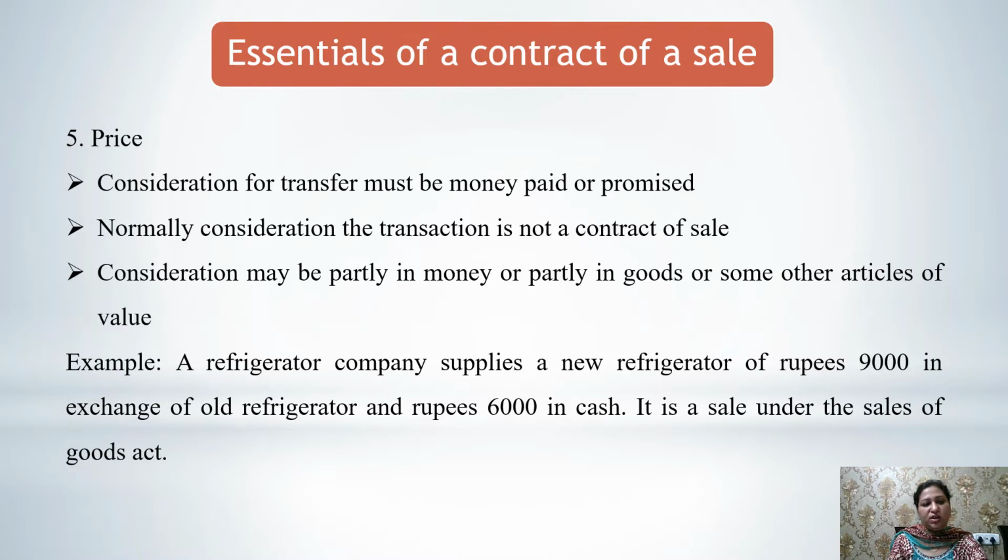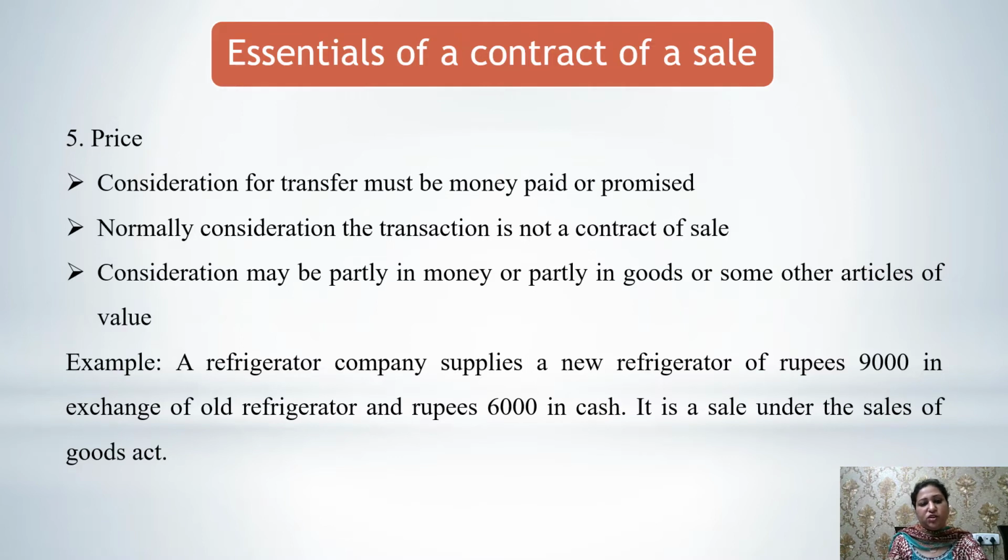Next essential is the price. What is the price? Price is a consideration. We know this is an essential under section 10 of the Indian Contract Act 1872. That means there must be some consideration. So here the consideration should be the price. Consideration for transfer must be money paid or promised.